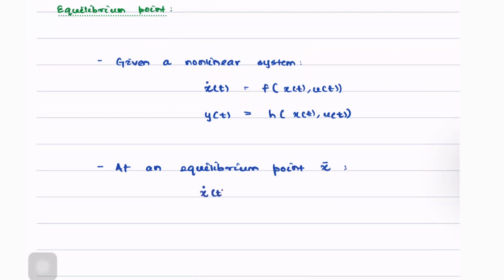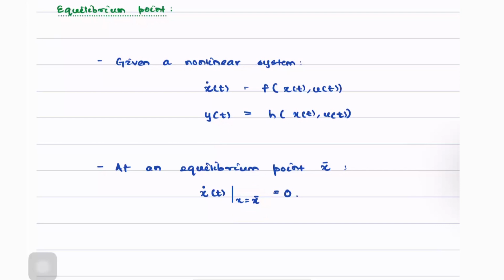x dot of t at x equals x bar is simply equal to 0. So now, this is what happens to the first derivative. What happens to all subsequent derivatives at x equals x bar? What happens to x double dot, x triple dot, and so on and so forth?